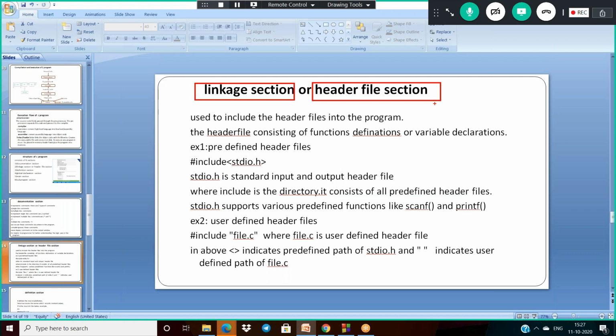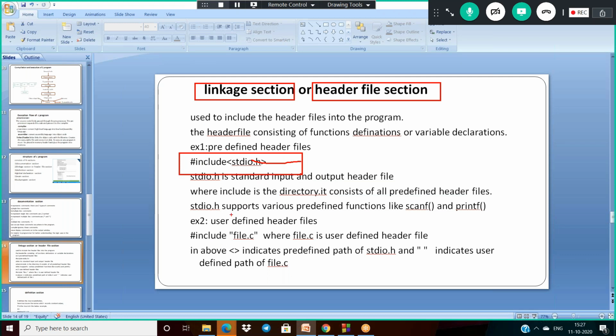Generally, the linkage section and header file consist of the function prototypes and some variable declarations also. See, here I'm using #include <stdio.h>. stdio.h is the header file. It is the predefined header file.